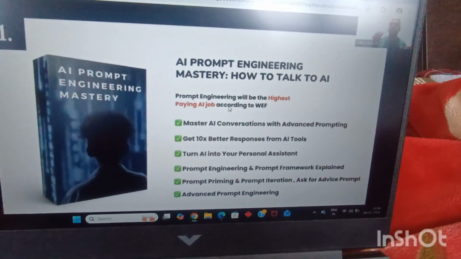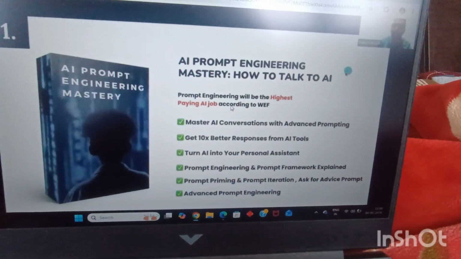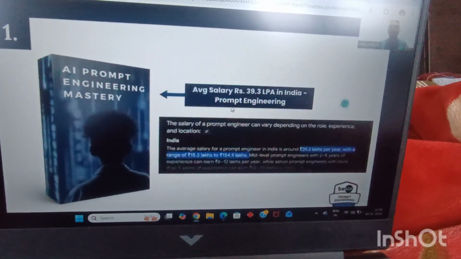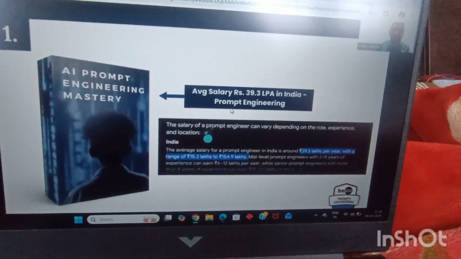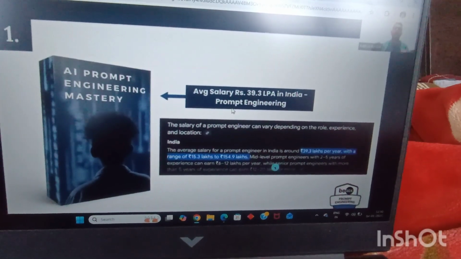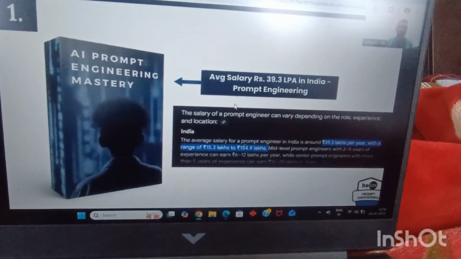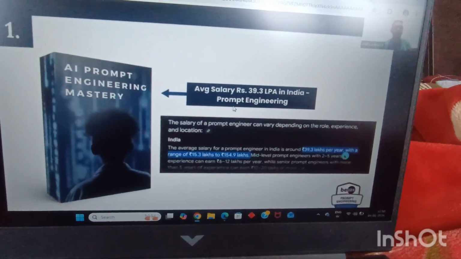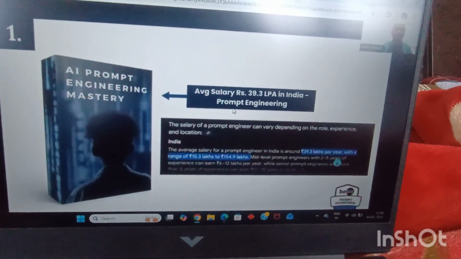This is not me saying. The World Economic Forum says that prompt engineering will be the highest paying AI job, and we'll be learning everything right from basics to advanced, because the average salary of a prompt engineer in India is 39.3 LPA, with a range of 15.3 LPA to 155 LPA, basically 1.55 crores. So that is the sort of salaries which prompt engineers are getting, and that is why we'll be learning everything in the first module to become a prompt engineer and get a job as a prompt engineer.